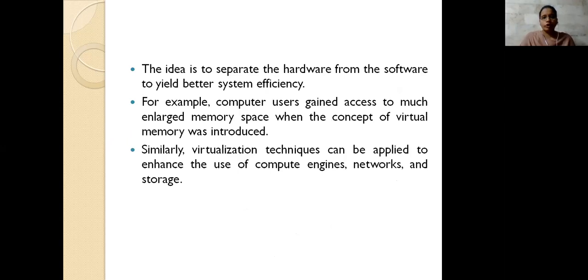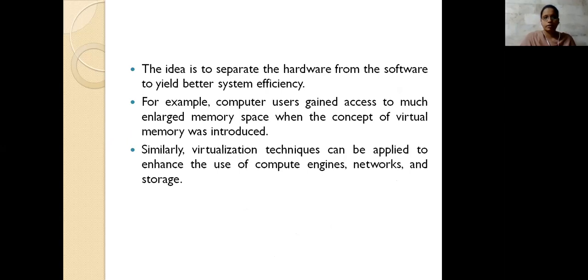So if you want to provide the software and then the hardware, what it does is increase the system efficiency itself. Why so? If you are providing the software and hardware completely together, then only if you have the software does your app work, and only if your app works do you have the software.